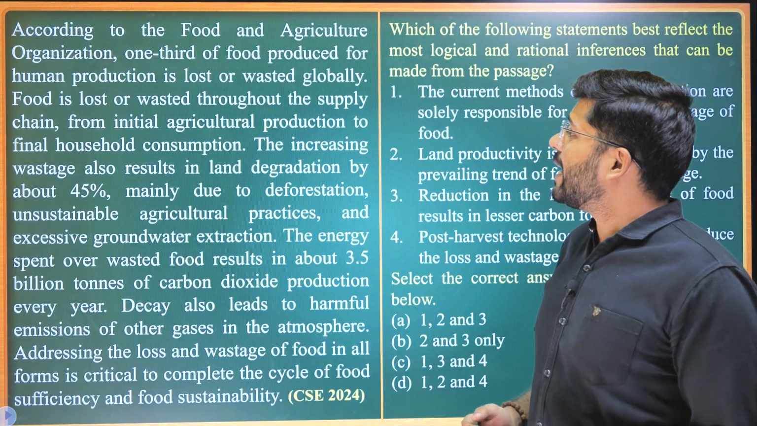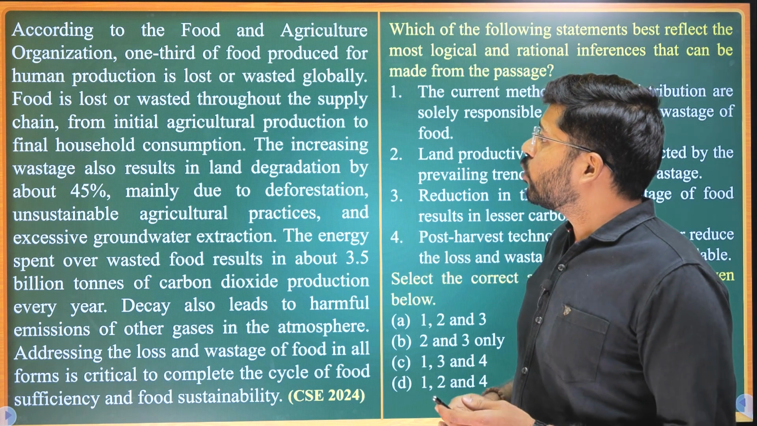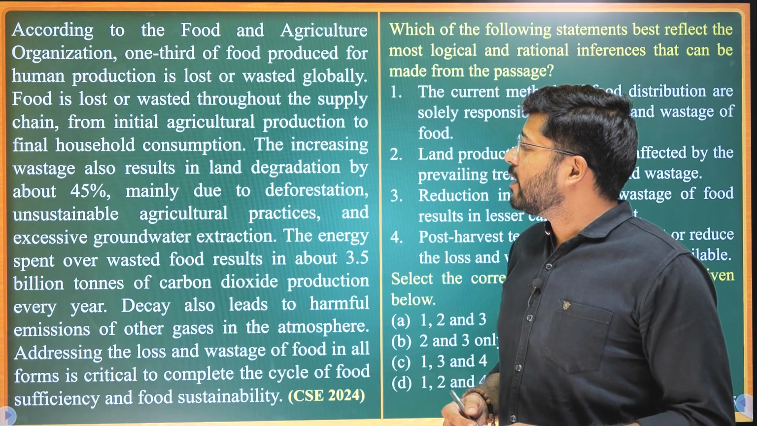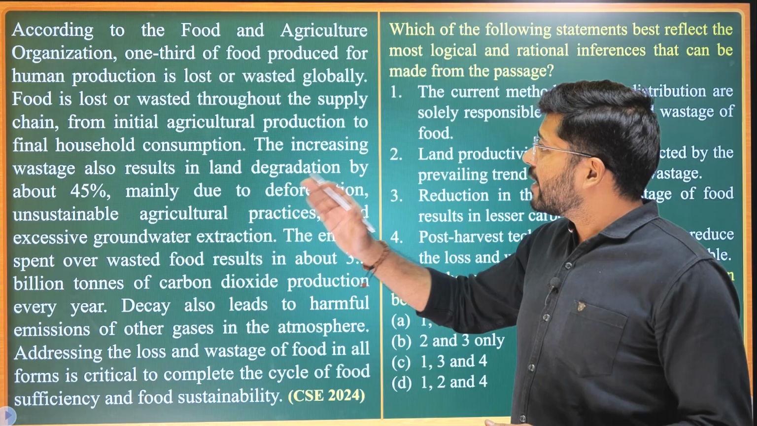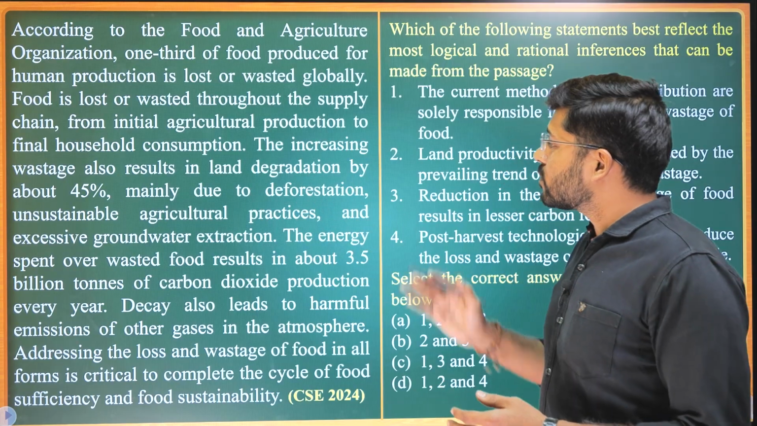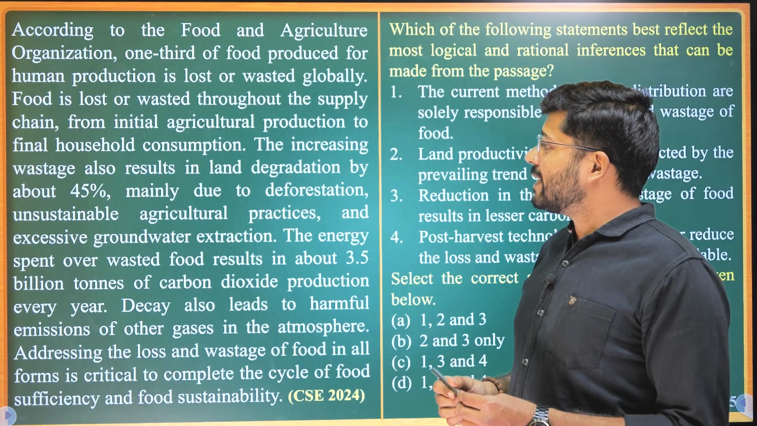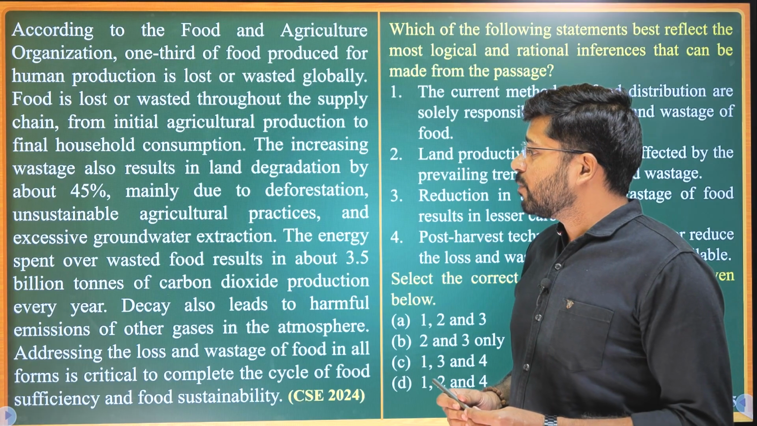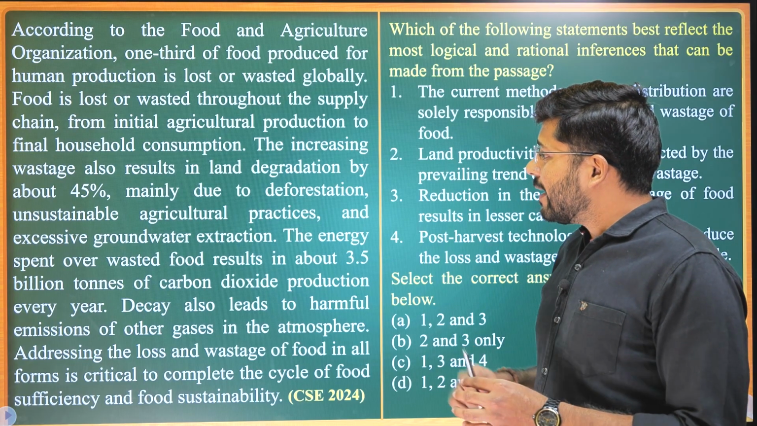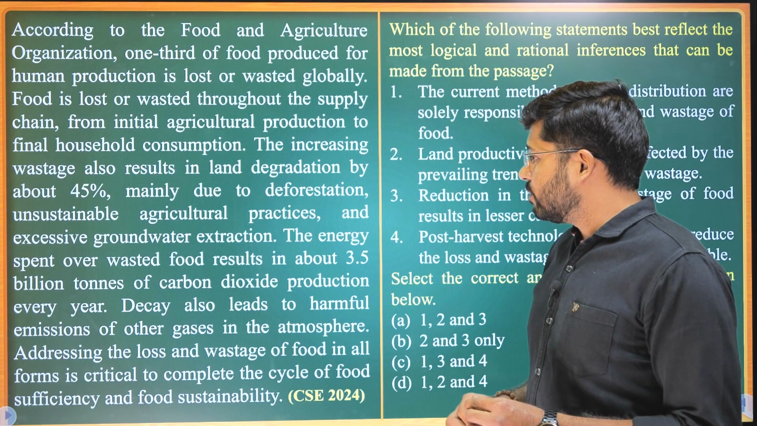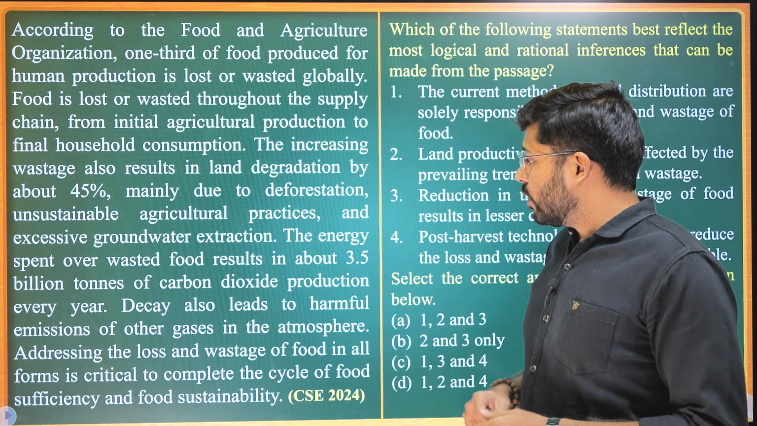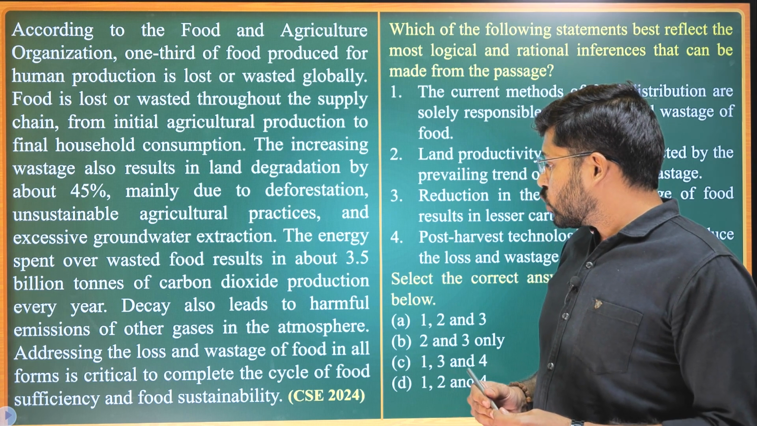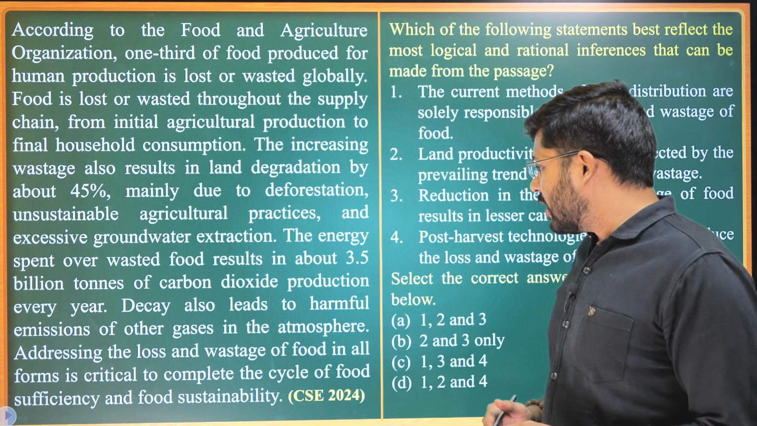According to the Food and Agriculture Organization, 1/3 of food production for human consumption is lost or wasted globally. Food is lost or wasted throughout the supply chain, from initial agriculture production to final household consumption. The increasing wastage also results in land degradation by about 45%, mainly due to deforestation, unsustainable agriculture practices, and excessive groundwater extraction. The energy spent over wasted food results in about 3.5 billion tons of carbon dioxide production every year. Decay also leads to harmful emissions of other gases in the atmosphere.